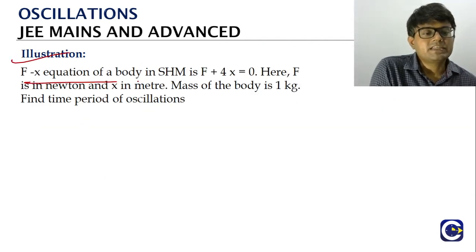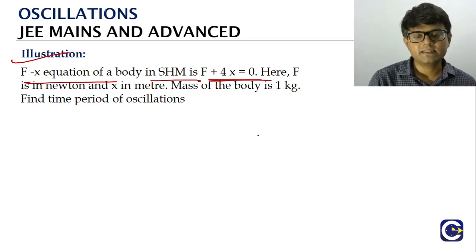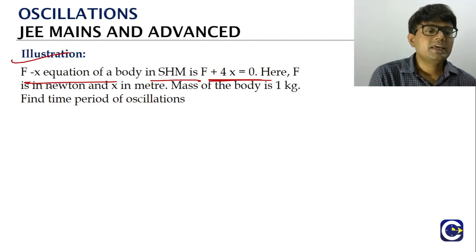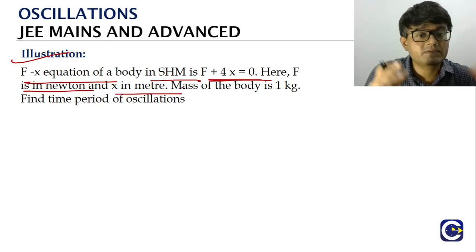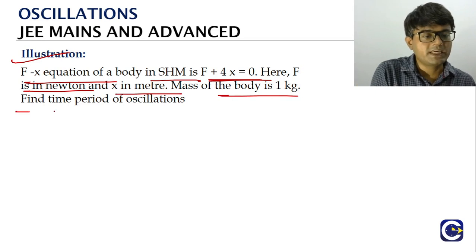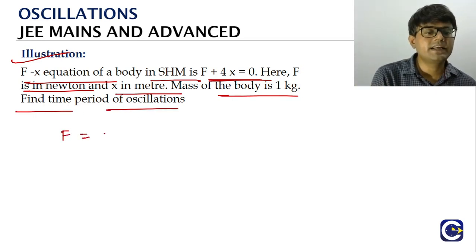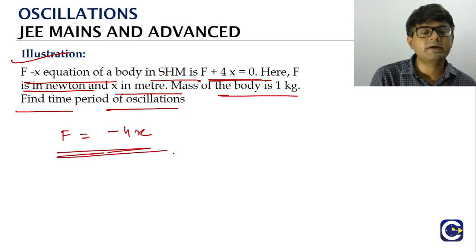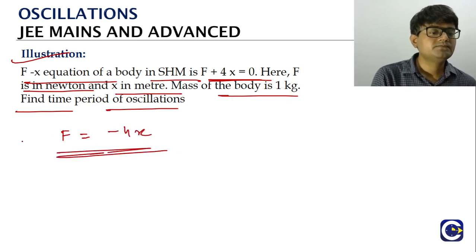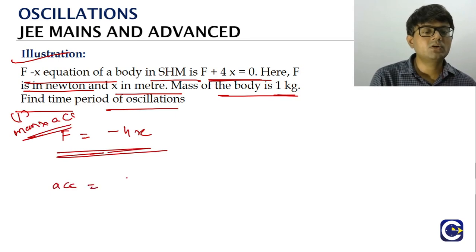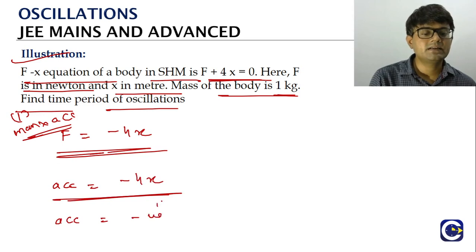Look at this one. The force with the position of a particle in SHM is given by F plus 4x is equal to 0. Here F is in Newton, x is in meter, everything in SI units. Mass of the body is 1 kg. Find the time period of oscillations. So we can read it as F is equal to minus 4x. Force means mass into acceleration, and the mass is 1 kg. So acceleration is equal to minus 4x. Compare this with our standard SHM equation.